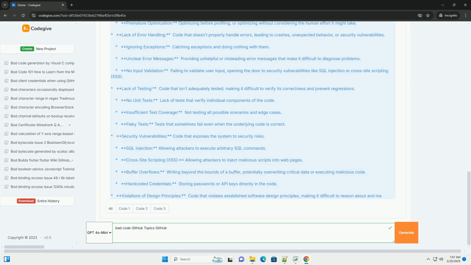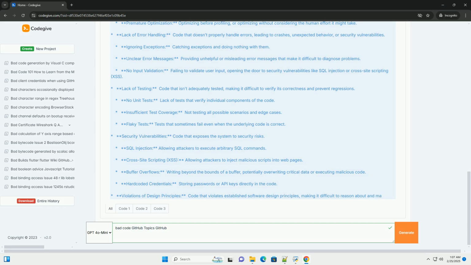5. Refactoring and unit testing. The developer refactors the code to use descriptive function and variable names, breaks the code into smaller, more manageable functions, adds error handling and validation, and adds unit tests. 6.